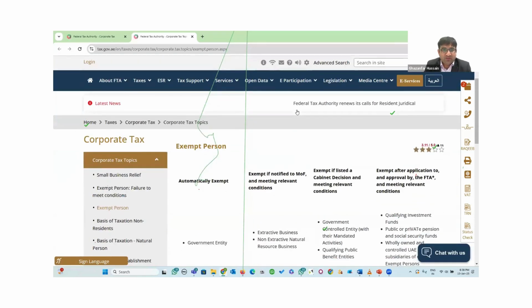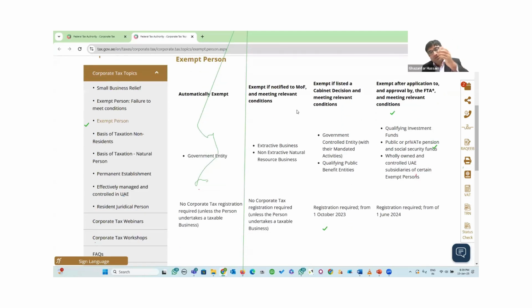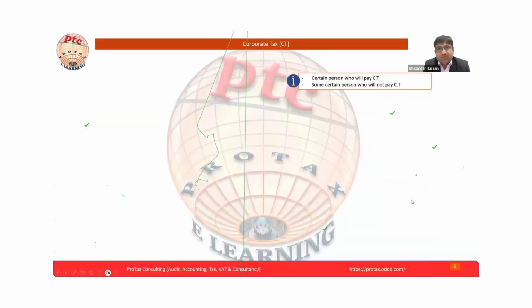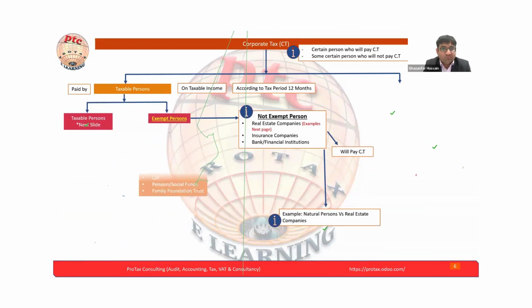Here on the FTA website, we can see who the exempt persons are. Some are automatically exempt, some are notice-based exempt, and some have different criteria. I just showed you how you can check on Google and see the exempt persons. But let's come back to our presentation. We are discussing the exempt person.